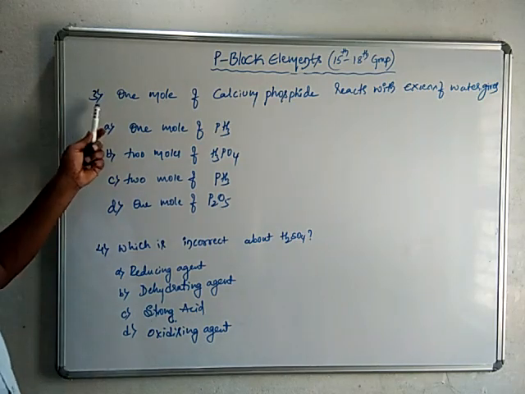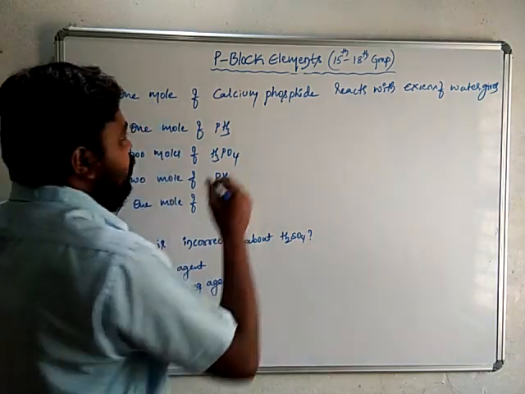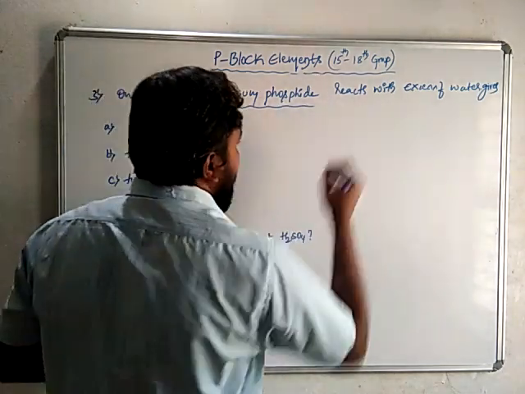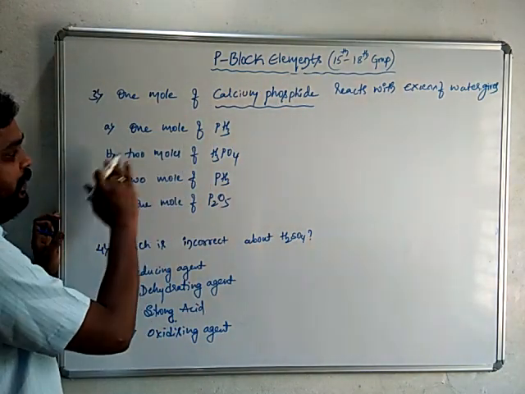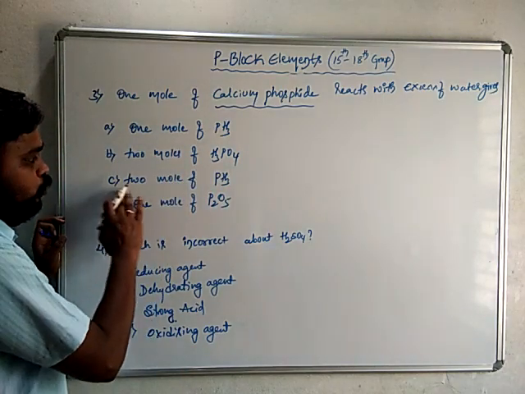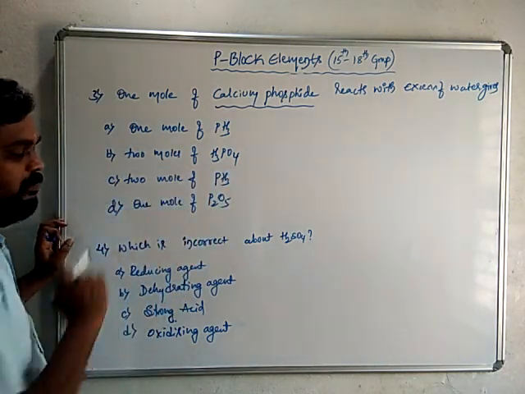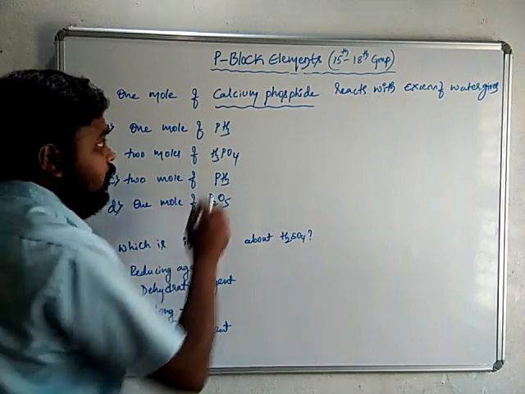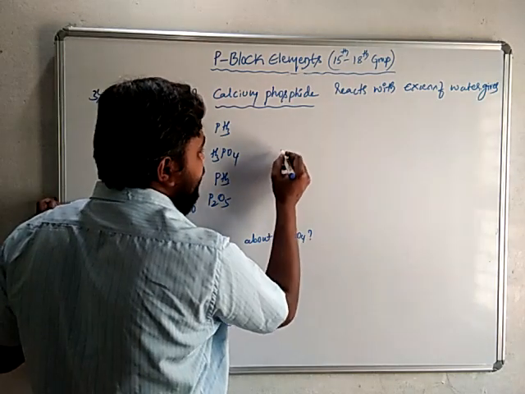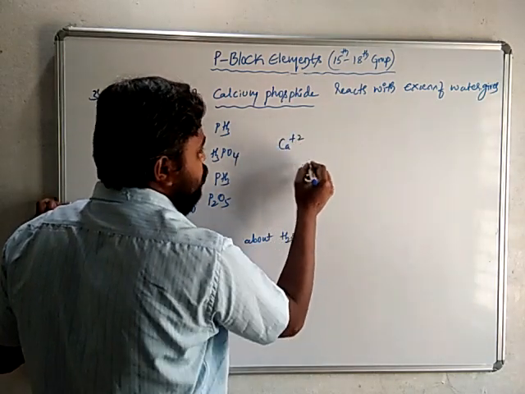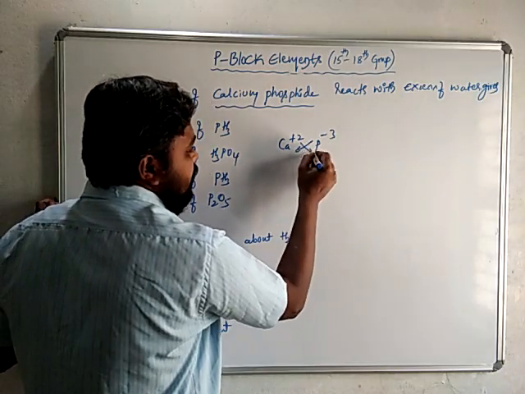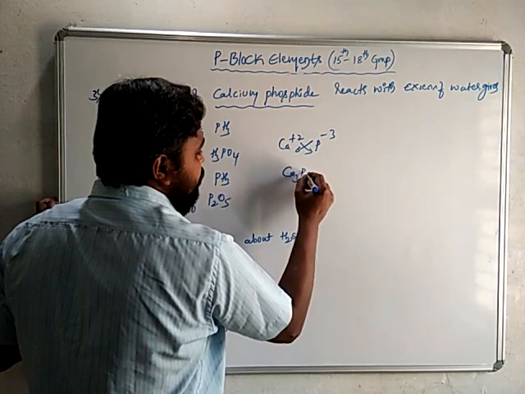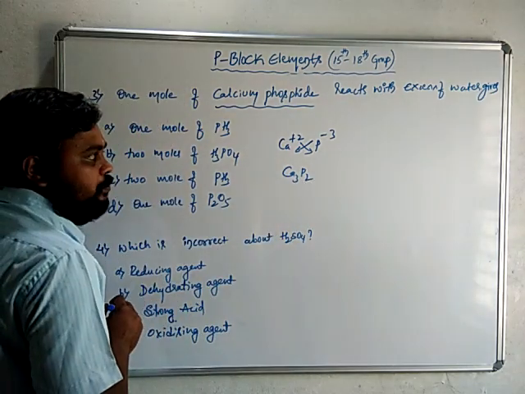The next question is, 1 mole of calcium phosphide reacts with excess of water. So it gives 1 mole of phosphine, 2 moles of phosphoric acid, 2 moles of phosphine, or 1 mole of phosphorus pentoxide. Let me see that 1 mole of calcium phosphide. Calcium has formula Ca+2, phosphide has formula P-3. So if you cross it, it becomes Ca3P2. This is the formula of calcium phosphide.